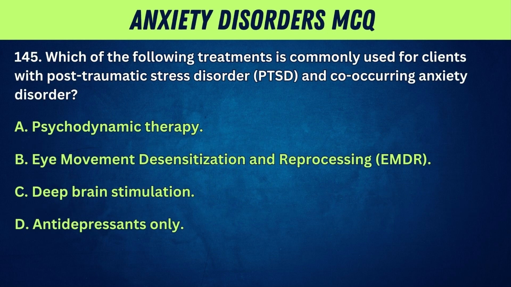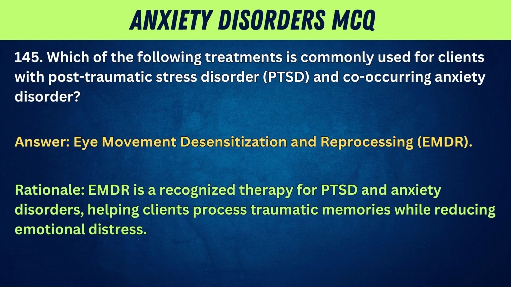145. Which of the following treatments is commonly used for clients with post-traumatic stress disorder, PTSD, and co-occurring anxiety disorder? A. Psychodynamic therapy. B. Eye movement desensitization and reprocessing, EMDR. C. Deep brain stimulation. D. Antidepressants only. Answer: eye movement desensitization and reprocessing, EMDR. Rationale: EMDR is a recognized therapy for PTSD and anxiety disorders, helping clients process traumatic memories while reducing emotional distress.